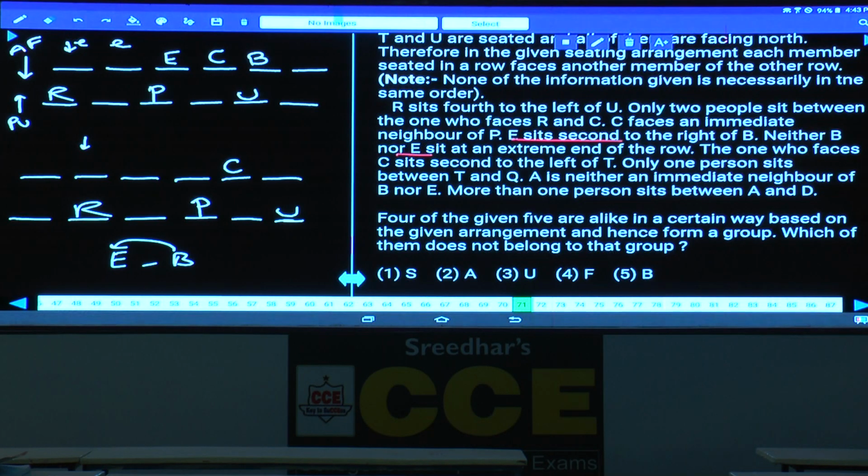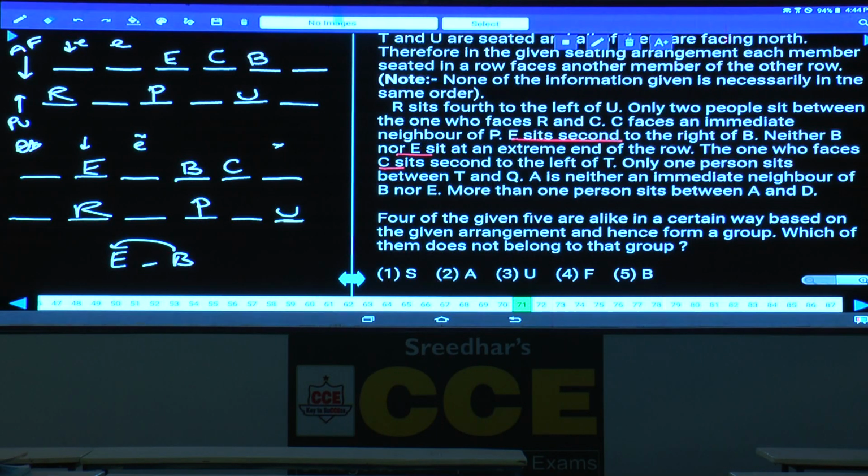And in the second case, E and B cannot be at this place. And now E, can E be at this place, tell me? E cannot be at this place. Why E cannot be at this place? Next here. Then C faces an immediate neighbor of P. E sits second to the right of B, neither B nor E at an extreme end. E cannot be at this place. And B cannot be at this place. Then what is the only possibility? E at this place and B will be here. E sits second to the right of B, neither E nor B is at an extreme end.